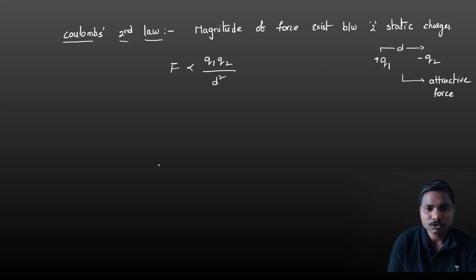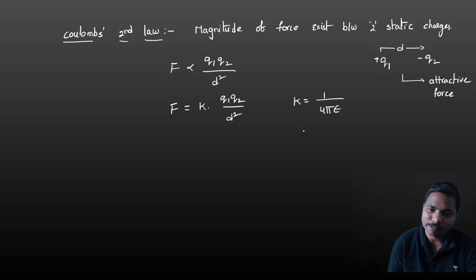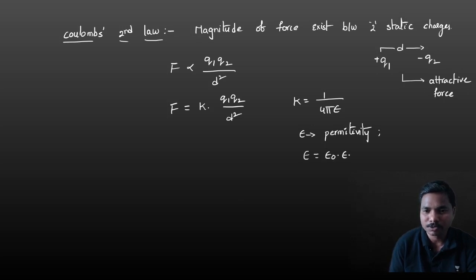Very important. So second law will give the magnitude of force exists between two static charges, that is proportional to q1 q2 by d square. Okay, so if you remove the proportionality, we have to take one constant, that is k q1 q2 by d square. Here k is nothing but 1 by 4 pi epsilon. What is this epsilon? Epsilon is nothing but permittivity, which permits the charge through it. Okay, so this epsilon is again divided as epsilon naught into epsilon r.